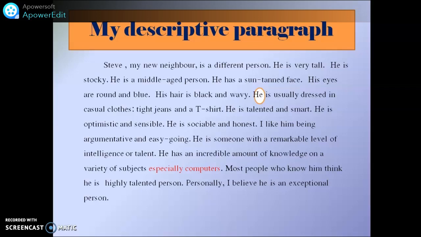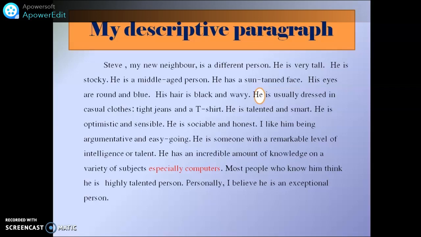He is someone with a remarkable level of intelligence or talent. He has an incredible amount of knowledge on a variety of subjects, especially computers. So here I added this in red, especially computers, to show what field or what kind of subject this person is good at. So great, that gives me an opportunity to show which subject he is good at. Most people who know him think he is a highly talented person. Personally, I believe he is an exceptional person. So great. So here is the first draft, okay?